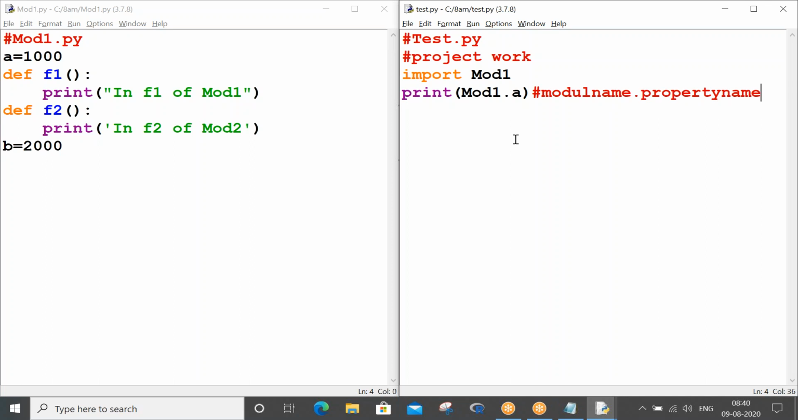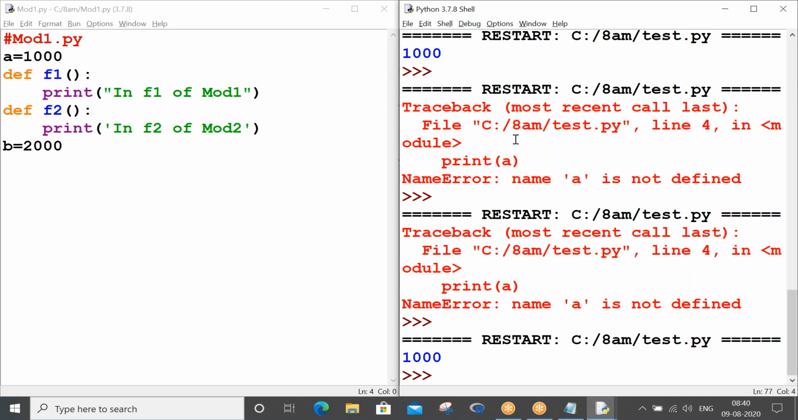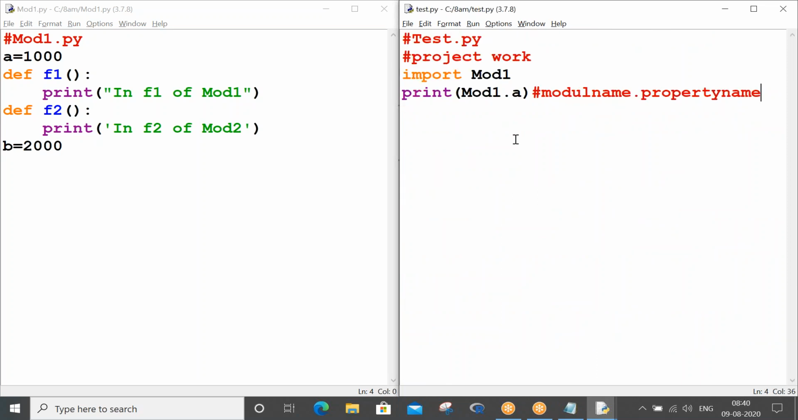Now let me press Ctrl+S and F5. You got your 1000. Have you understood the point? Very simple point. Whenever you are doing a normal import, you have to use the module name as the prefix for every property. Clear? Now you got your task, 1000, but you can still do something more.